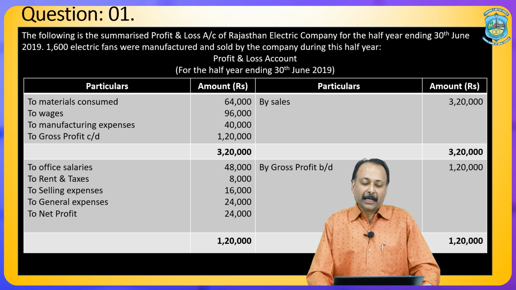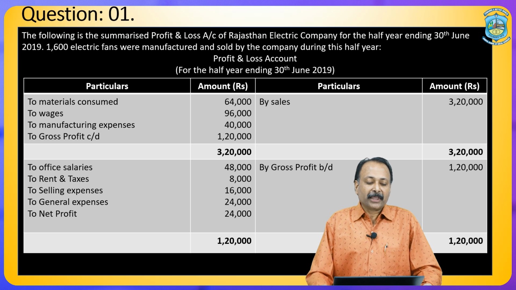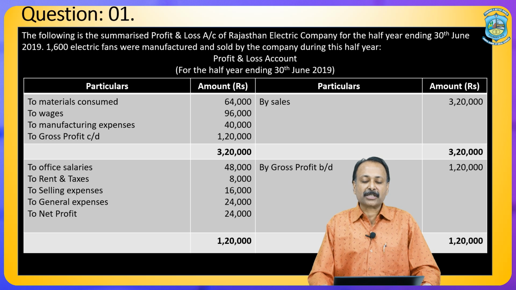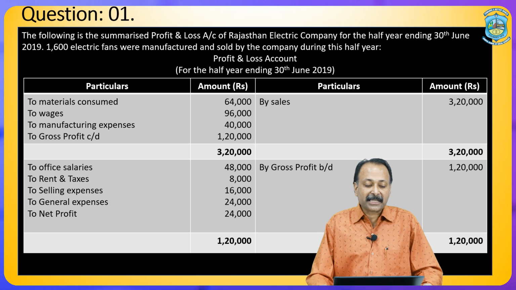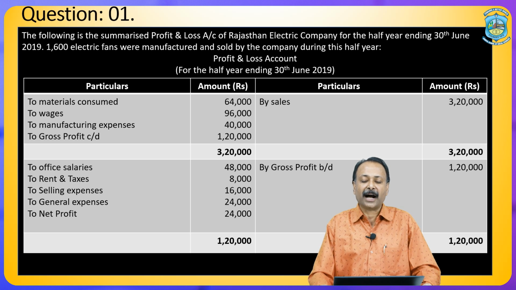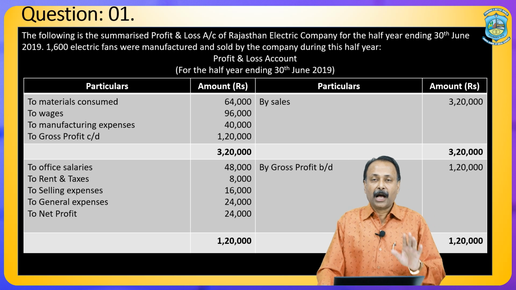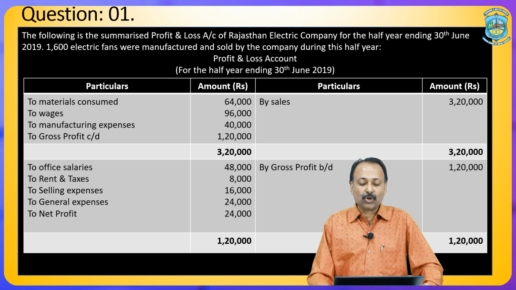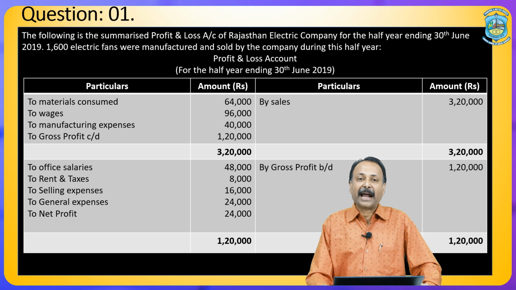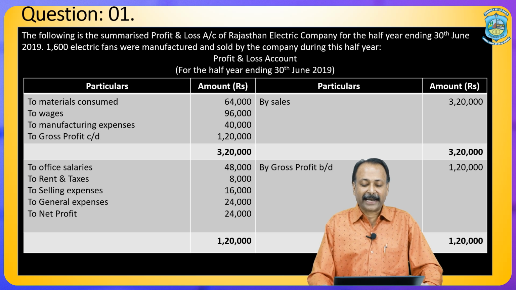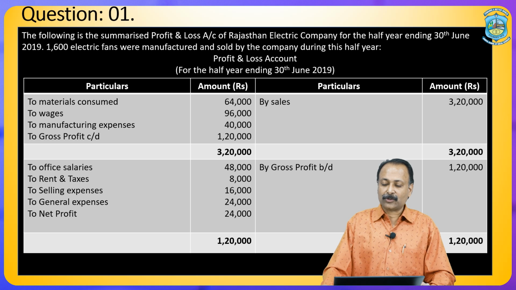of any product. The question is like this: the following is the summarized profit and loss account of Rajasthan Electric Company for the half year ending 30th June 2019. 1600 electric fans were manufactured and sold by the company during this half year. For the first 6 months data is given, the profit and loss account is given, and according to this, material consumed is 64,000, wages are 96,000, manufacturing expenses 40,000, total sales during the said period was 3,20,000.